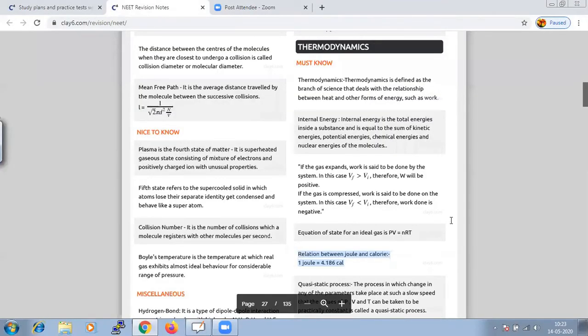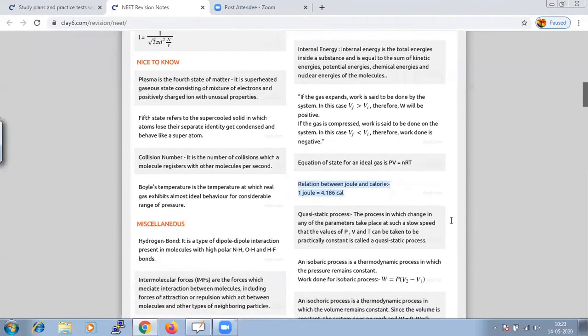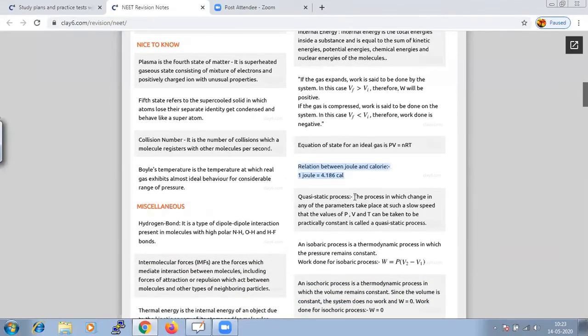And when we say quasi-static process, it is a process in which change in any parameter will take place at such a slow speed that the value of pressure, volume and temperature can be taken to be constant. Whenever we have a change in process, but the transformation is very slow, pressure, volume and temperature can practically be taken to be